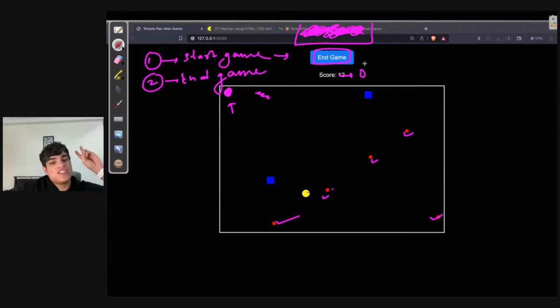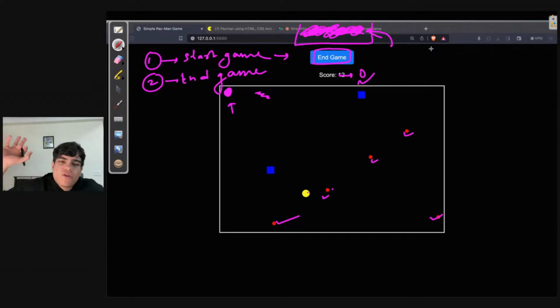Are these two basic functionalities clear? First part is starting the game and ending the game. Start the game, I need to reset my Pac-Man, get 5 eating items, delete all of my ghost items, and make sure everything is good to go. When I end my game, I want to stop everything. Again, maybe get rid of my Pac-Man, get rid of my eating items, get rid of my ghosts. Yes, make the score 0 and display the original score. Does everyone agree? This is the basic game starting and game ending functionality, right?